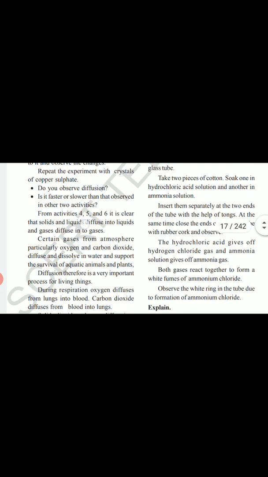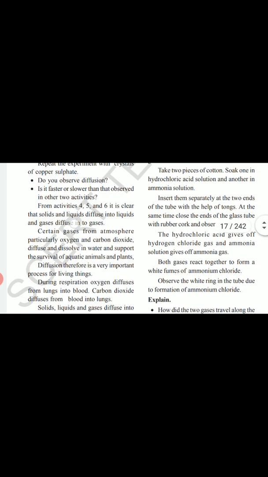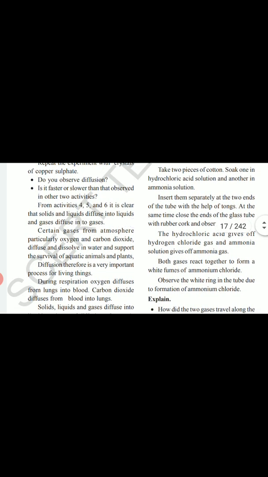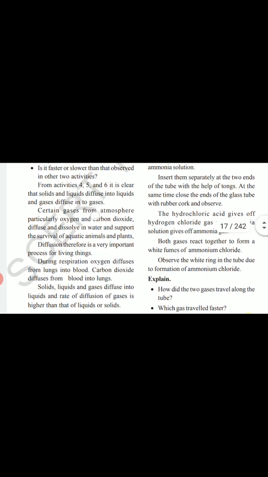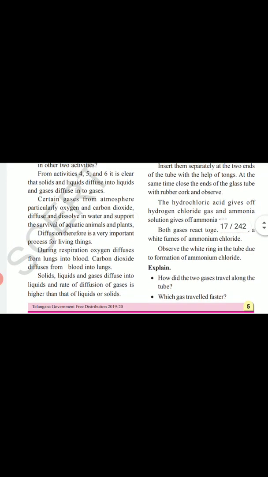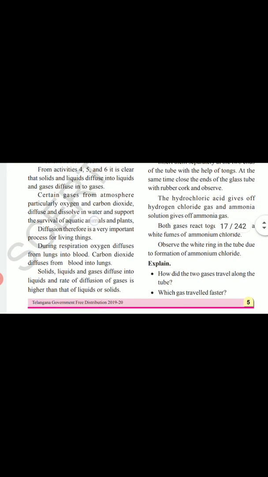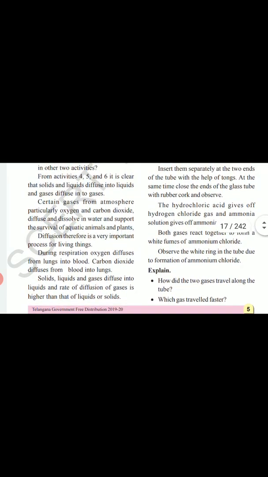From activity 4, 5 and 6, it is clear that solids and liquids diffuse into liquids and gases diffuse into gases. Certain gases from the atmosphere, particularly oxygen and carbon dioxide, diffuse and dissolve into water and support the survival of aquatic animals and plants.